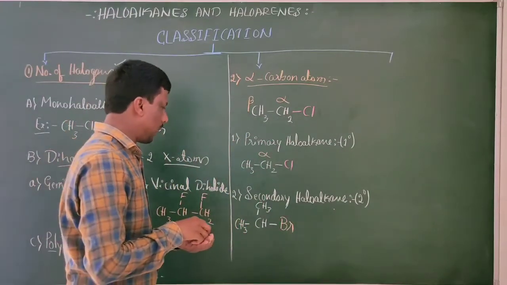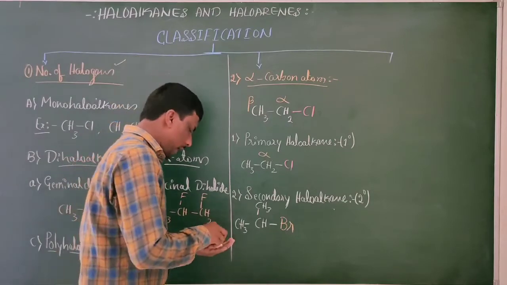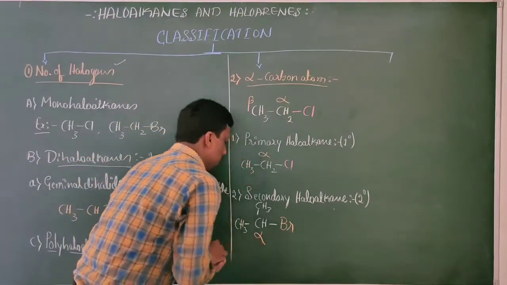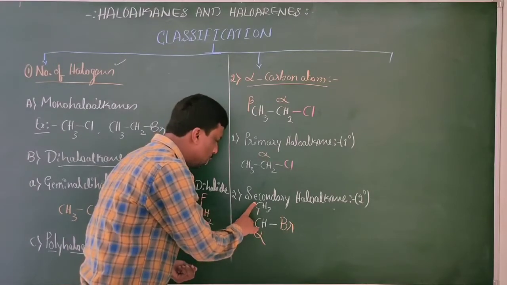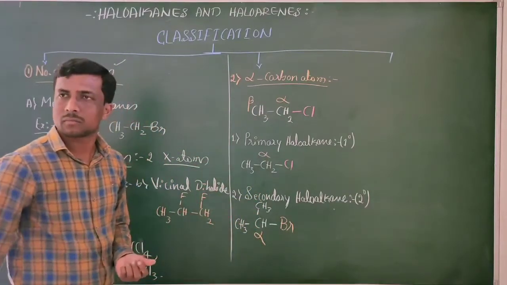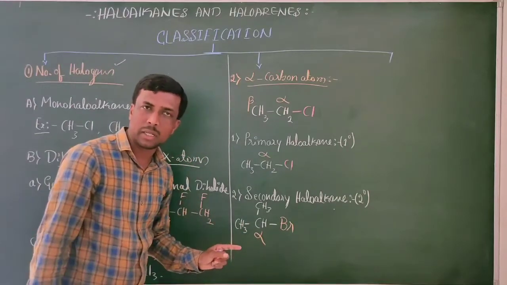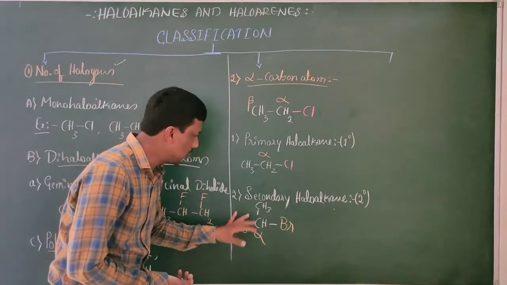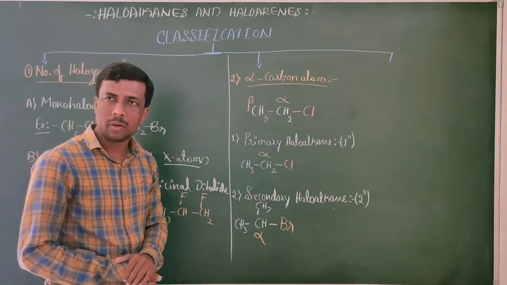What is the example for secondary haloalkane? Why is it called a secondary haloalkane? To the alpha carbon atom, 2 more carbon atoms are attached. Therefore, it is called a secondary haloalkane. Getting my point or not?